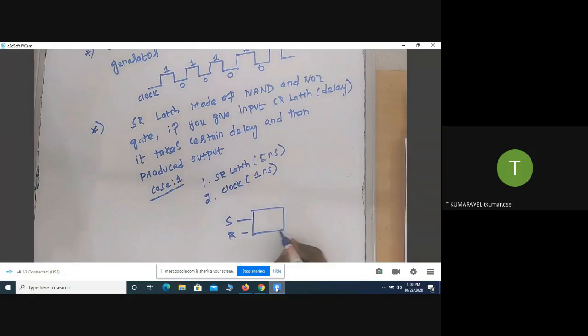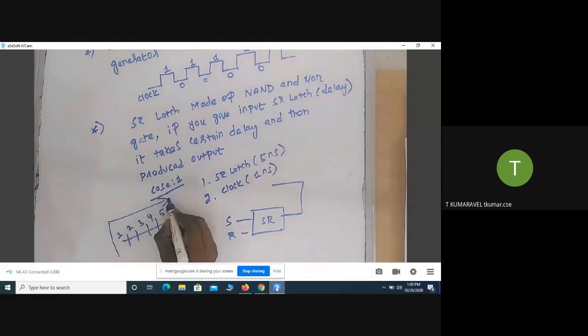This is the SR latch, and this is the entire clock. Every 1 nanosecond, it gives input to the SR latch. This is the first clock, this is the second and third, and this is the fourth and fifth clock. We have already seen that the SR latch produces a single output only after 5 nanoseconds.